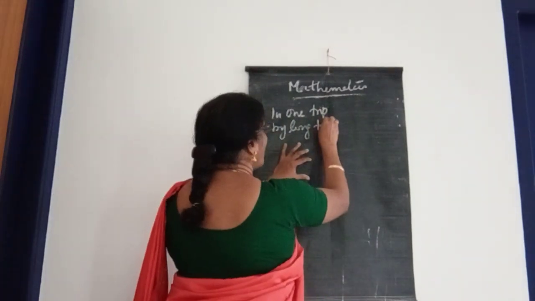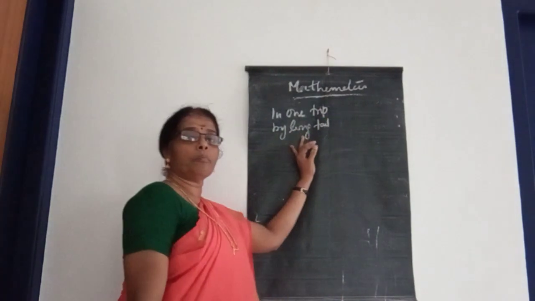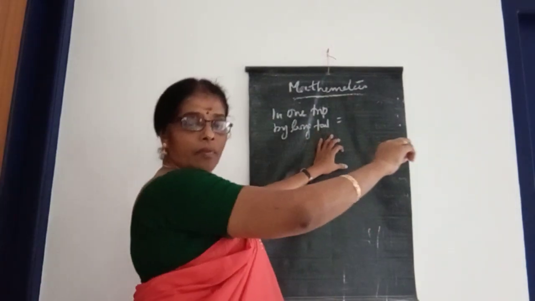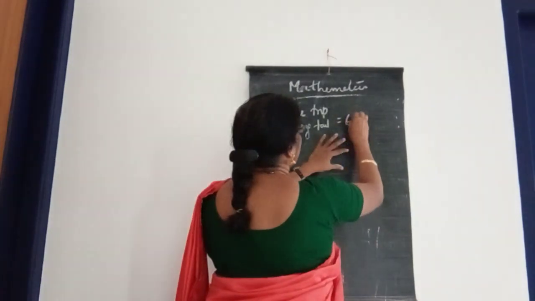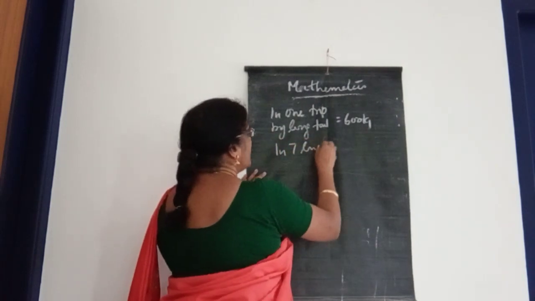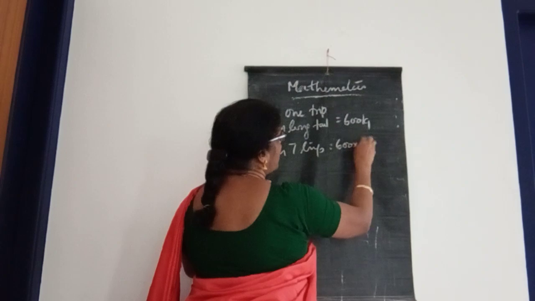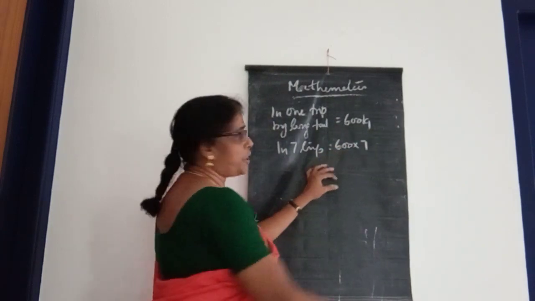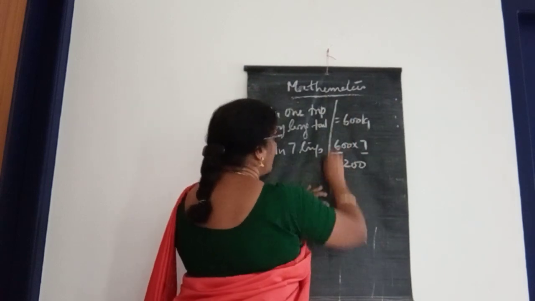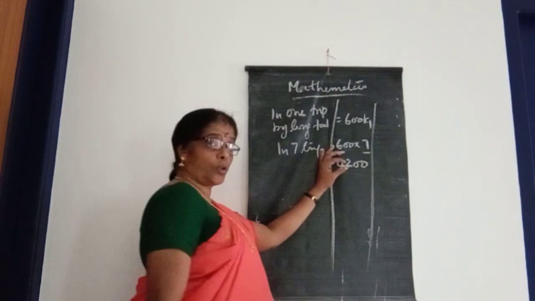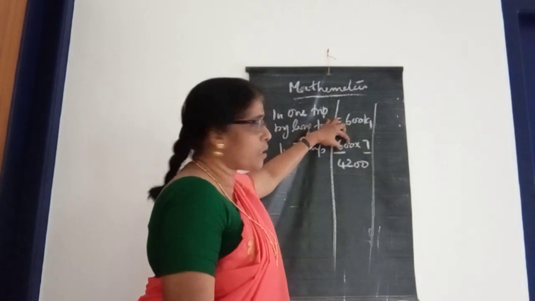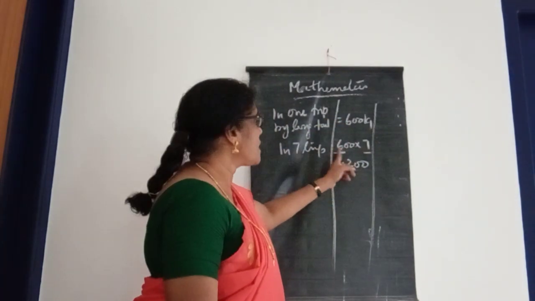By long tail boat, the fish brought in one trip is 600 kilogram, isn't it? 600 kilogram in 7 trips is 600 into 7. 6 sevens are 42, and 2 zeros, 4200. Or if you don't know, I think you already learned how to do this one. 600 has 2 zeros, you can put those 2 zeros first, and 6 sevens are 42.